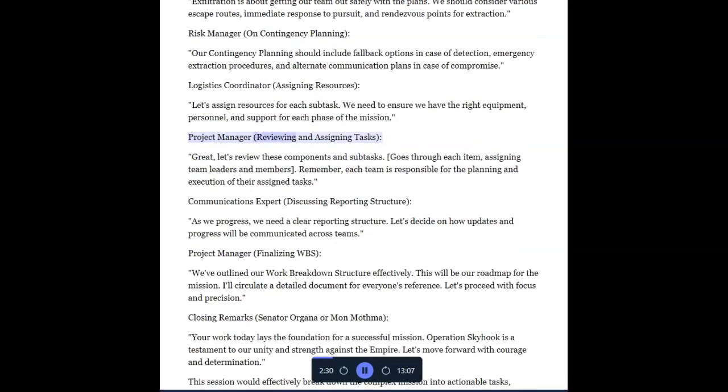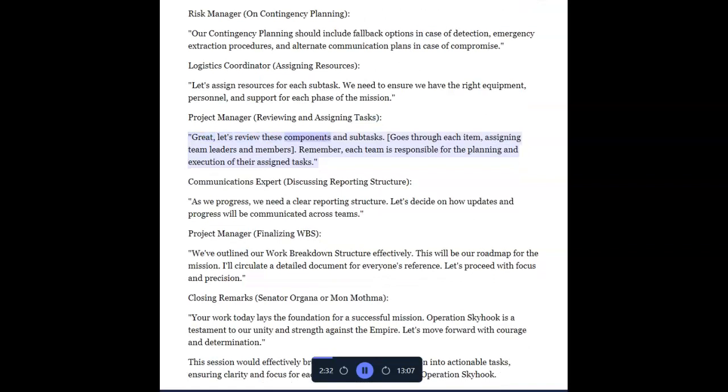Project manager reviewing and assigning tasks. Great, let's review these components and subtasks. Goes through each item, assigning team leaders and members. Remember, each team is responsible for the planning and execution of their assigned tasks.